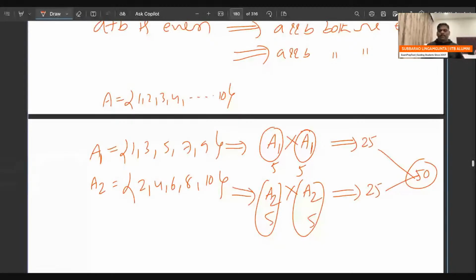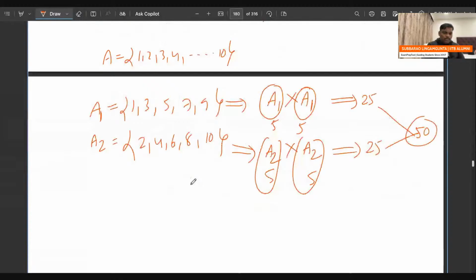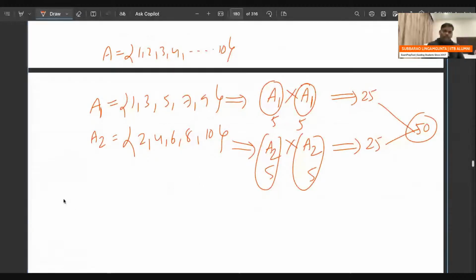But some people are asking, totally how many pairs are possible, sir? Total pairs possible is A cross A. A contains 10 people, so 10 tens, 100. Total 100 pairs.